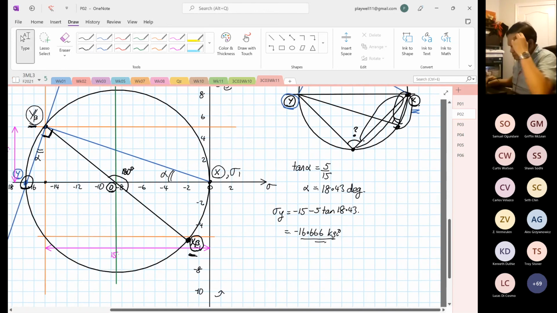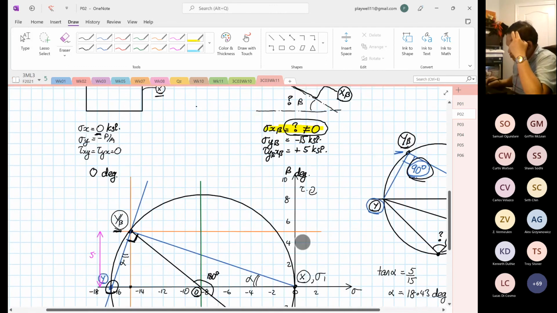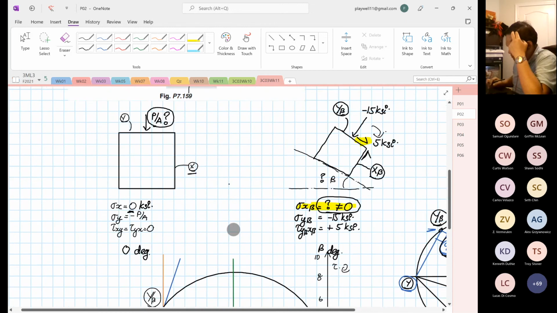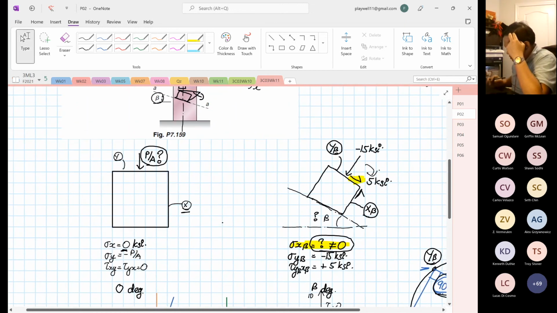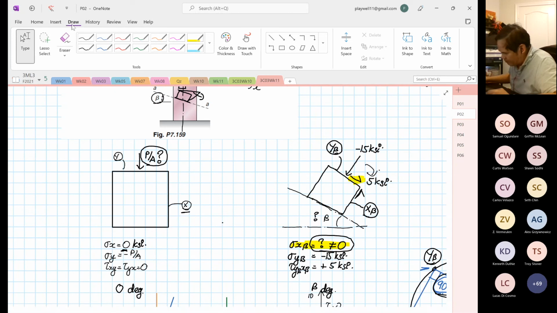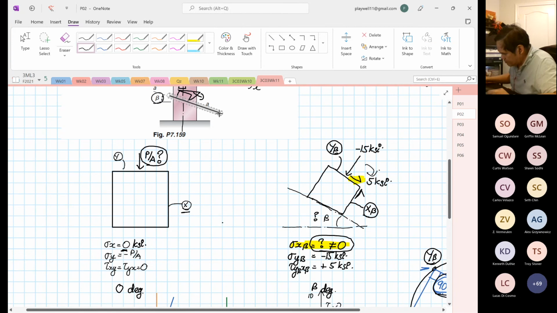So coming back to our beta. We know that on the horizontal, we have beta at this orientation. So if it's from Y, I'm going to call it Y beta.